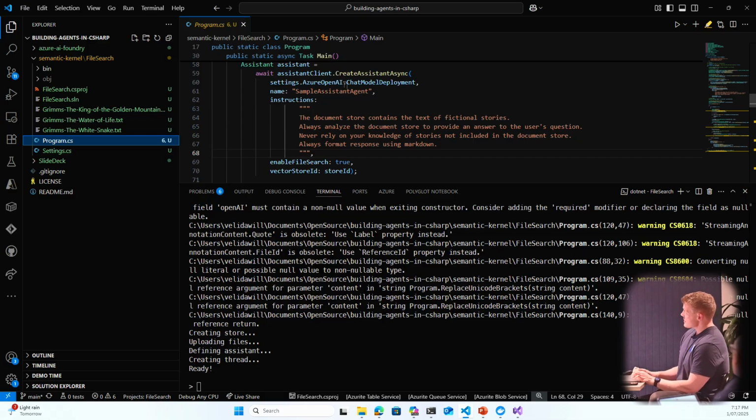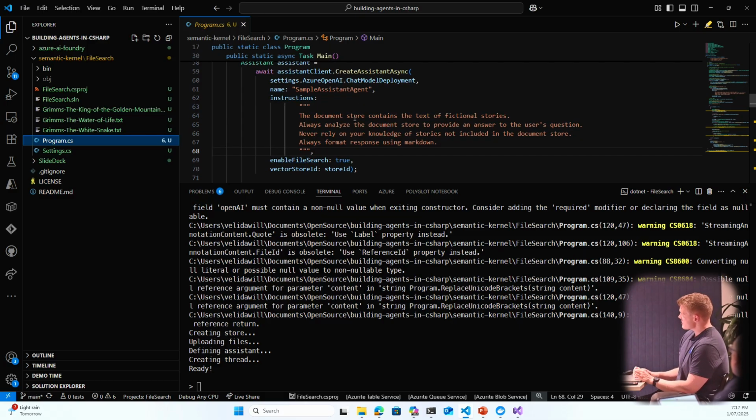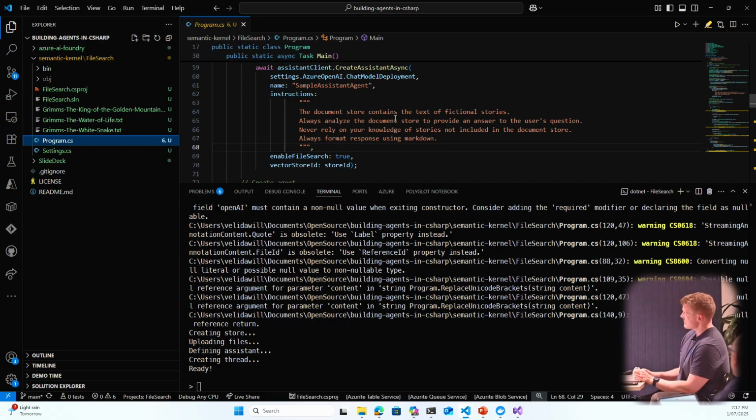So essentially what this OpenAI agent is going to do, it's just an assistant agent. The document store contains text of fictional stories. Analyze the document store to provide an answer to our questions. Never rely on your knowledge of stories that is not included in the document store.